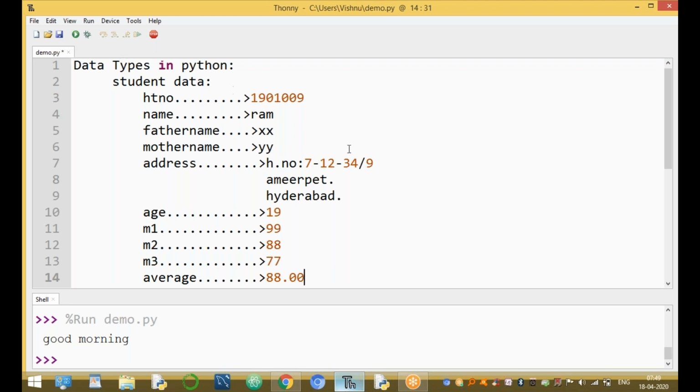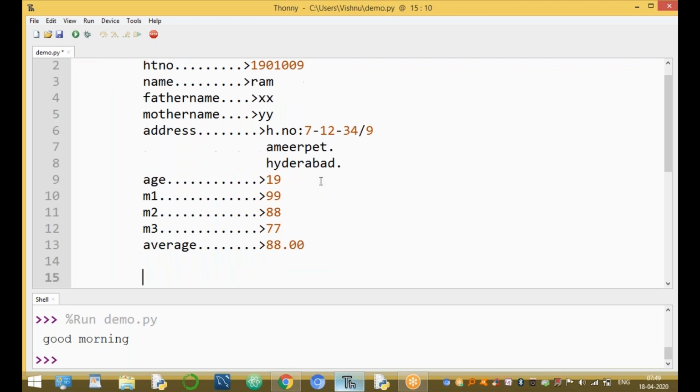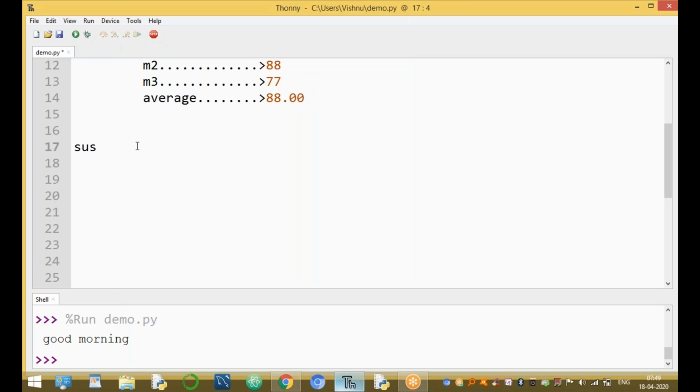Or, for example, it is a bank. Bank customer details are account number, name of the customer, balance, and cell number.